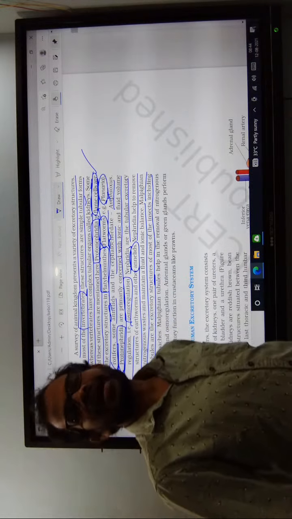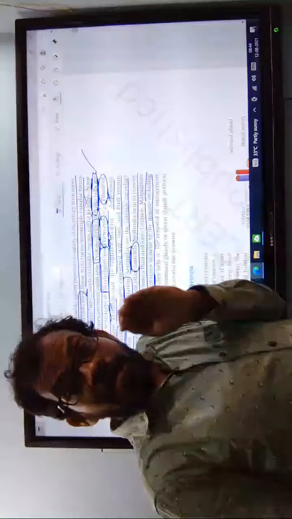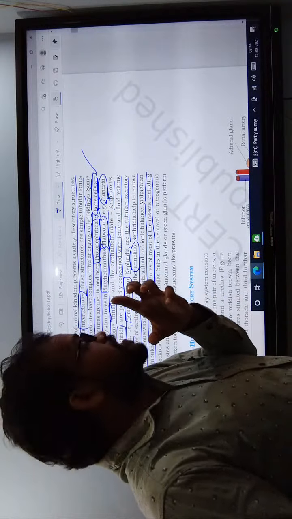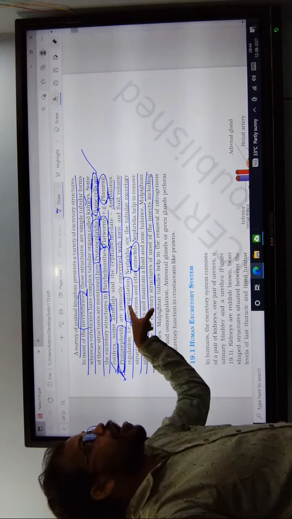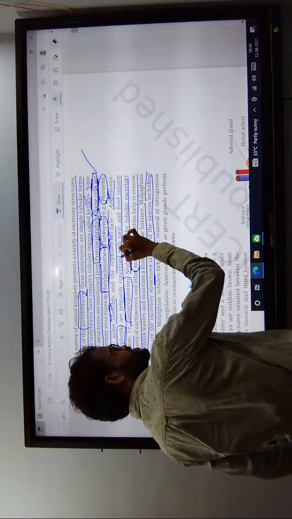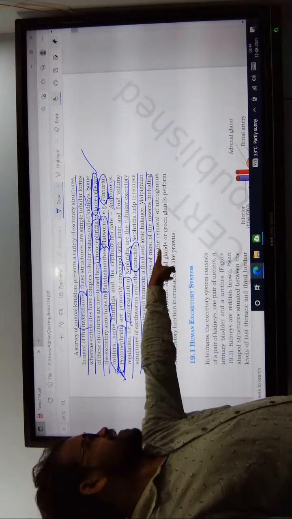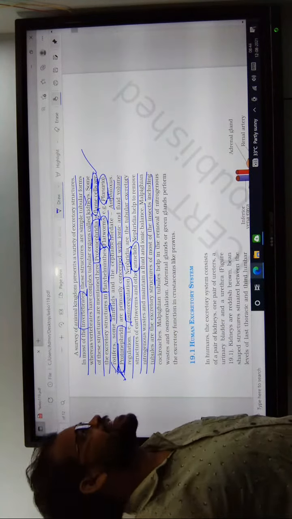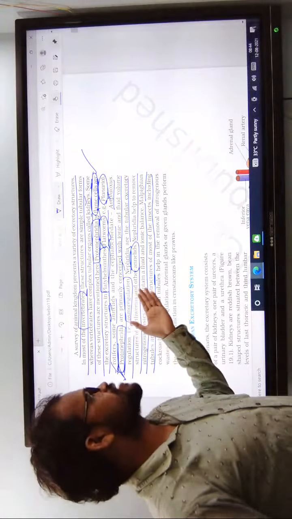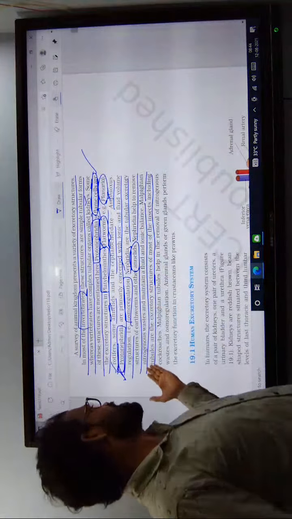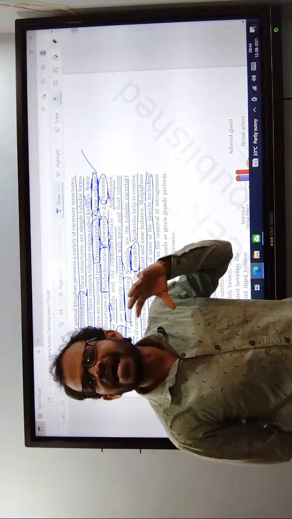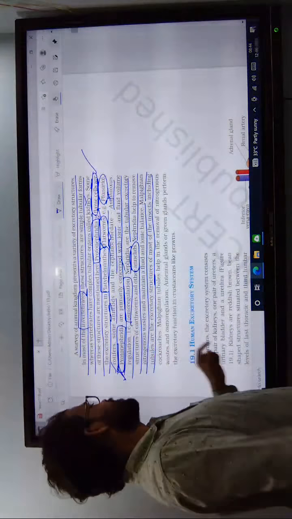These are the primary excretory structures. They maintain the ionic and water balance. That is nothing but osmoregulation. Second one, nephridia. This tubular structure is present in the annelida, for example earthworms, and nephridia remove waste material from their body. They maintain the balance. Coming to the next one, malpighian tubules.